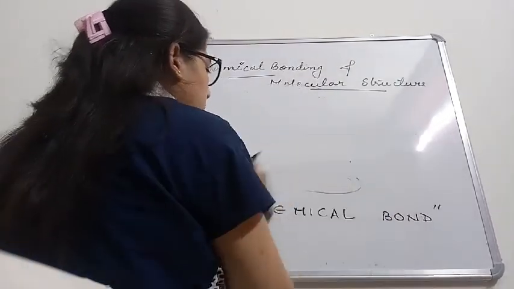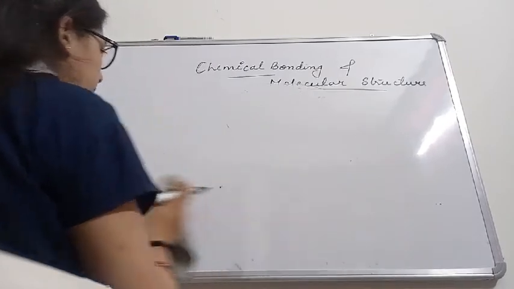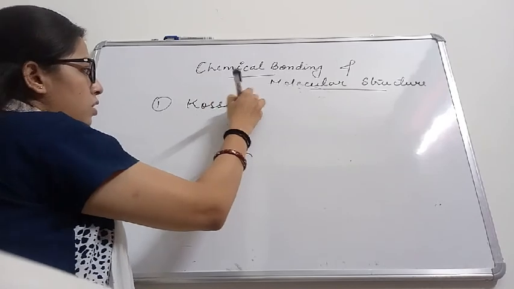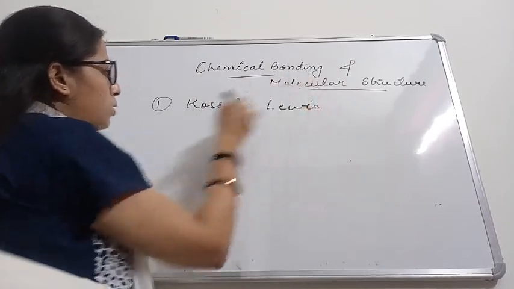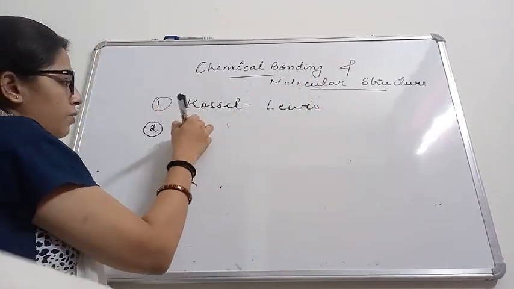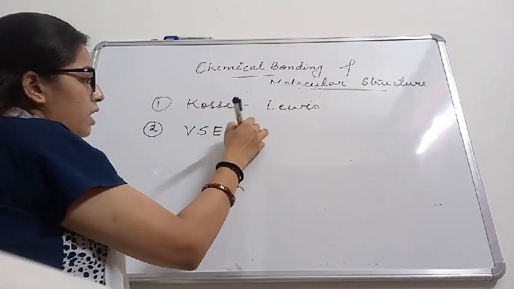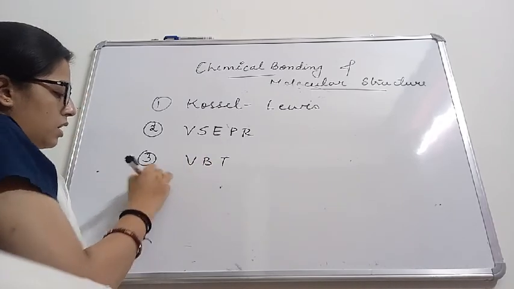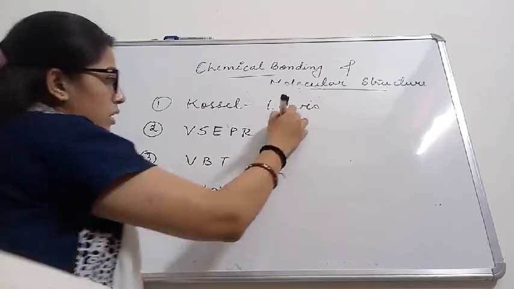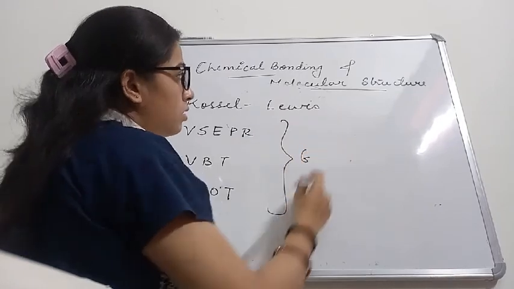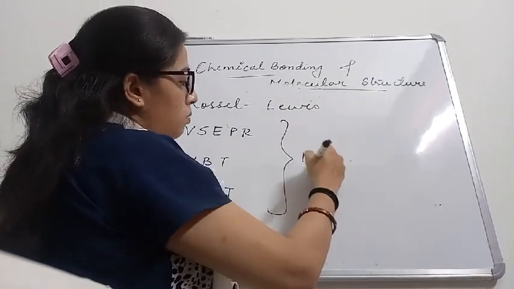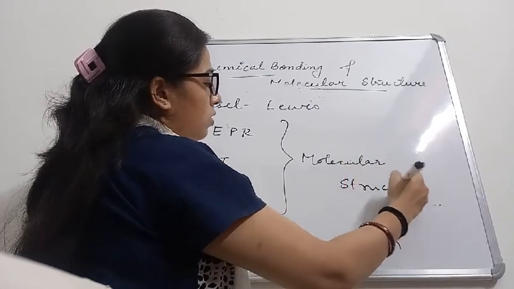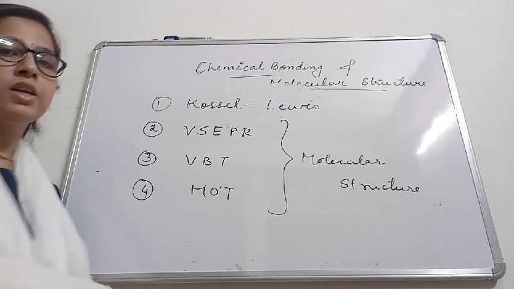The first theory was given by Kossel. We will discuss the Kossel approach. Then we will discuss VSEPR, VBT and MOT. These tell us about the second topic, the molecular structure. What is the structure of the molecule? We come to know by all these theoretical aspects.